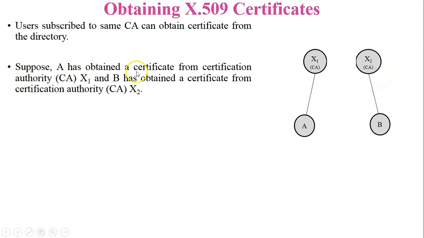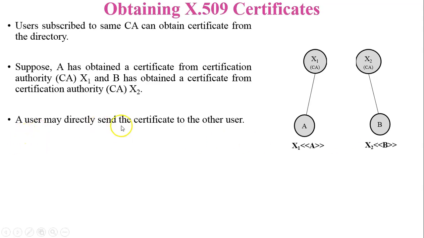Suppose A has obtained a certificate from certification authority X1 and B has obtained a certificate from certification authority X2. In this figure, the certificate of A is prepared by certification authority X1 and sent to user A. Similarly, the certificate of B is prepared by certification authority X2 and sent to B.